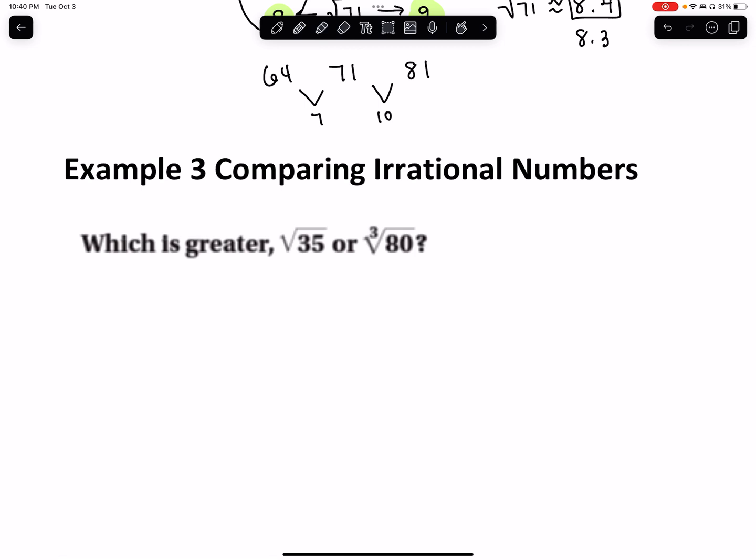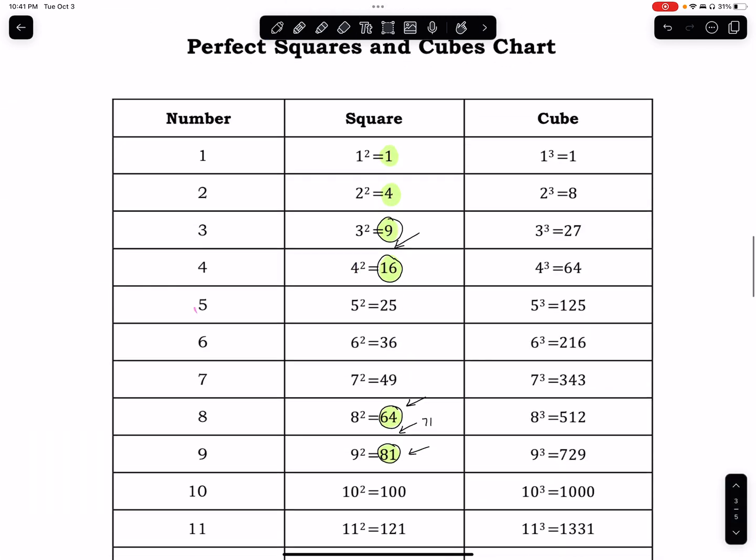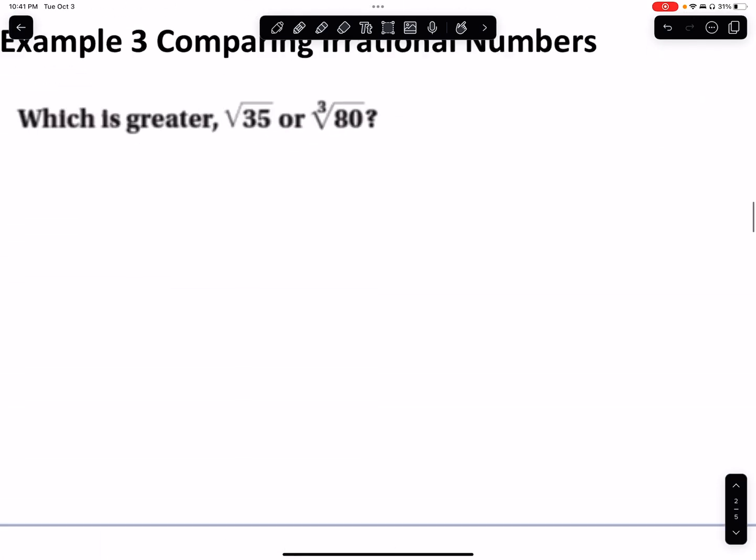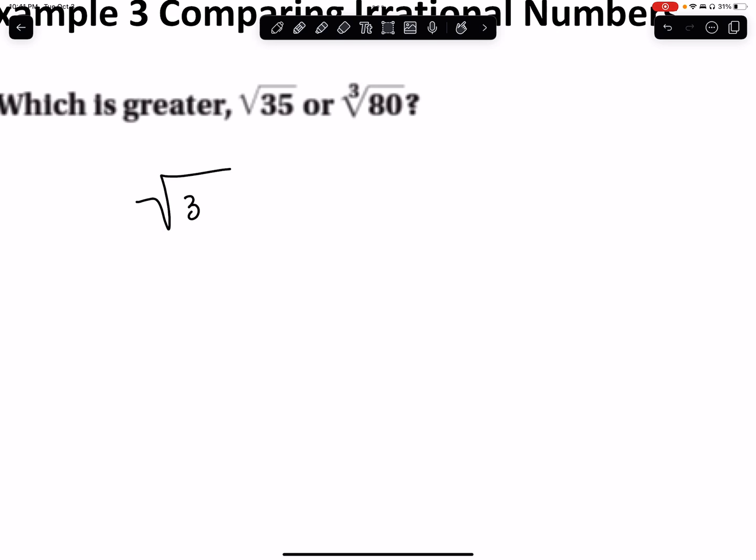Compare any rational numbers. Which one's greater? The square root of 35 or the cube root of 80? Well, let's start with the square root of 35. Is 35 a perfect square? No, it is not. But it would be between these two perfect squares. 35 would be between those two. In fact, 35 is extremely close to 36. So we can probably with confidence say, well, the square root of 35 is about the square root of 36.